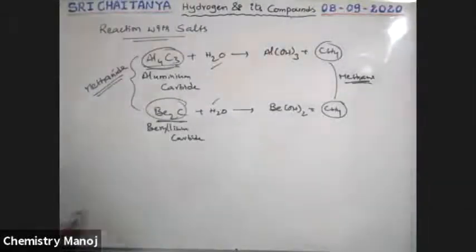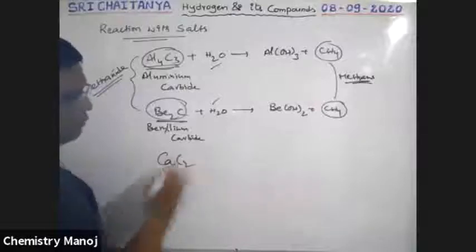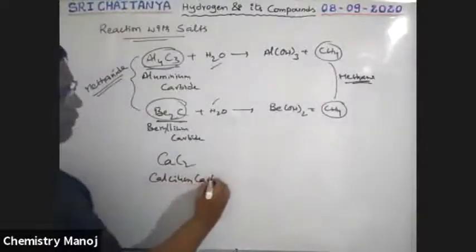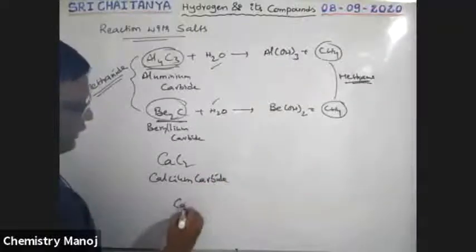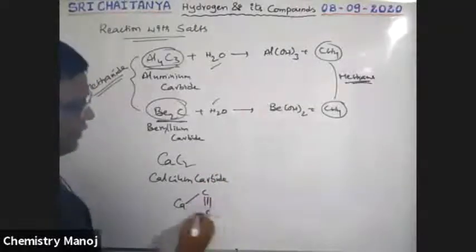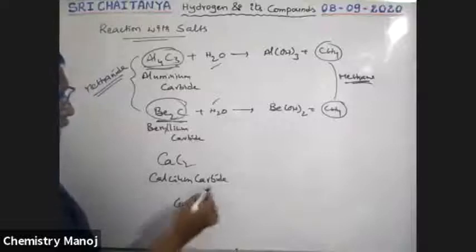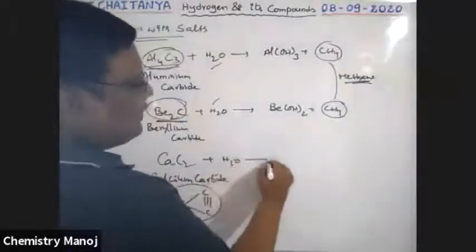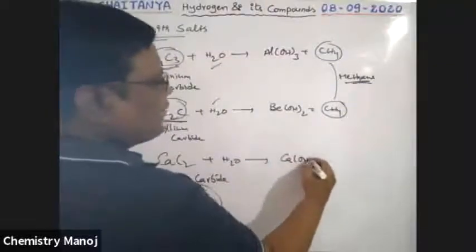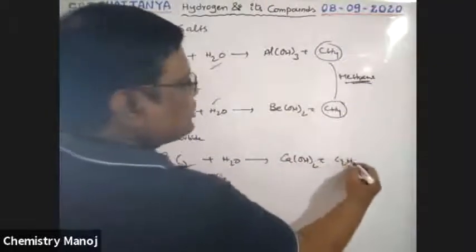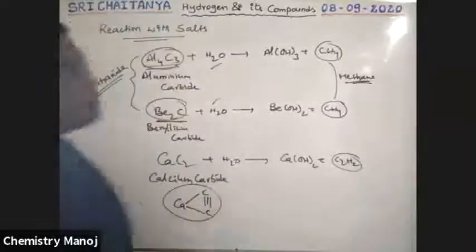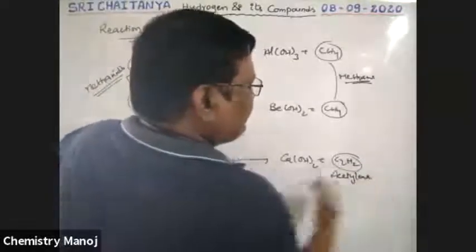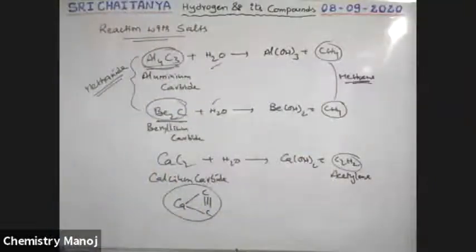For example, calcium carbide, CaC2. Its structure is calcium with C triple bond C, like this. When this calcium carbide reacts with water, that gives calcium hydroxide and C2H2. What is this C2H2? It is acetylene, which is also called ethyne, but the common name is acetylene.